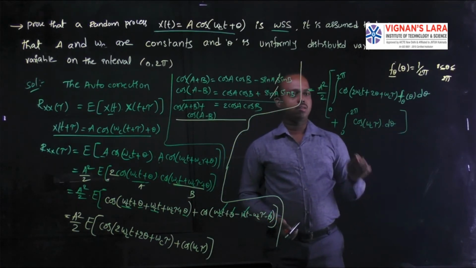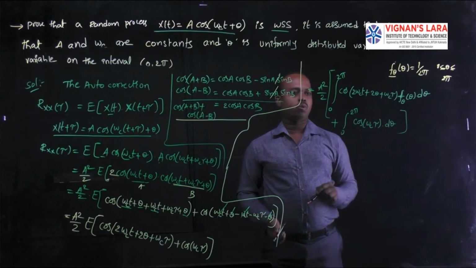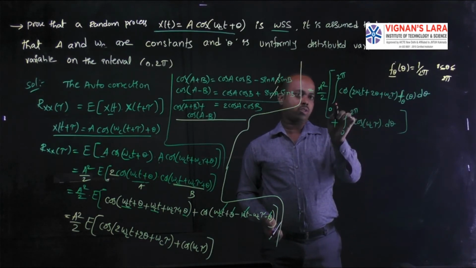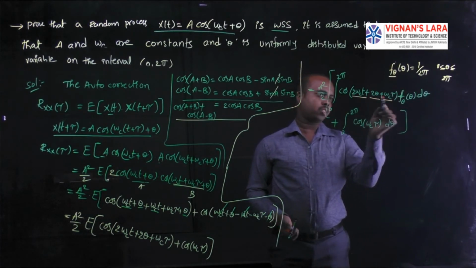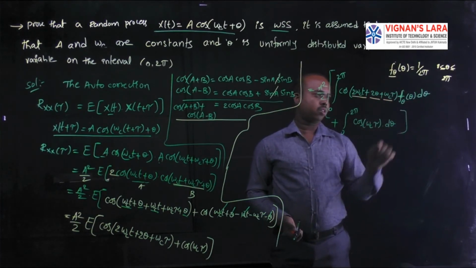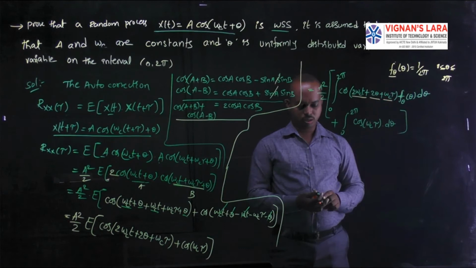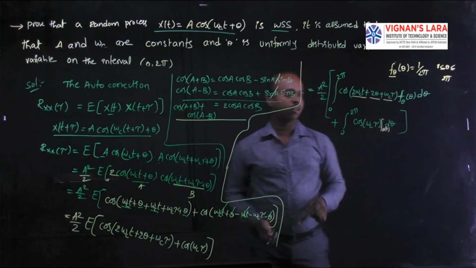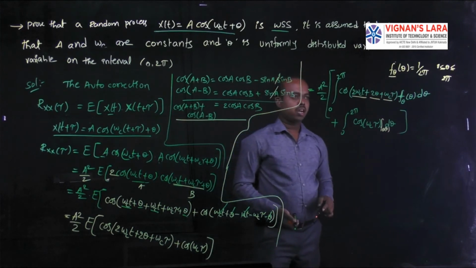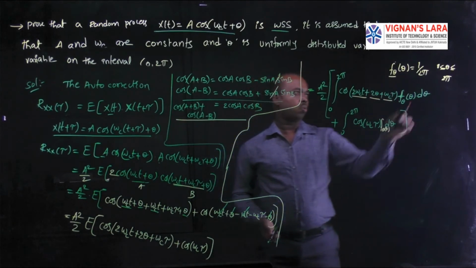In this, what is the first term? The first term is cos of 2 omega c t plus 2 theta plus omega c tau, times f theta of theta d theta, which is also the density function. Here f theta of theta is 1 by 2 pi.